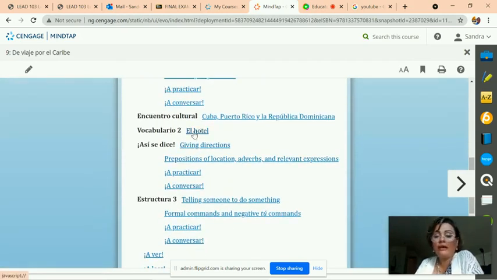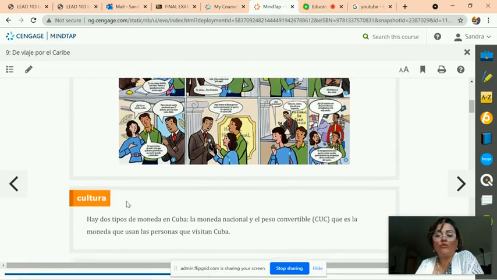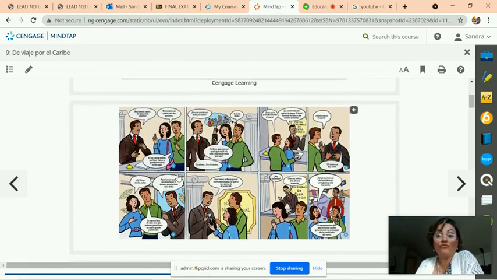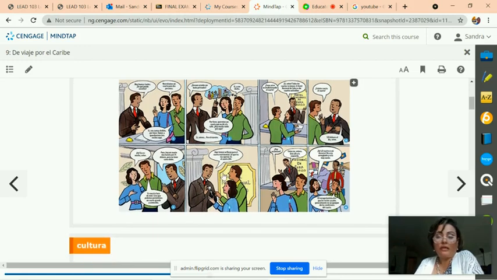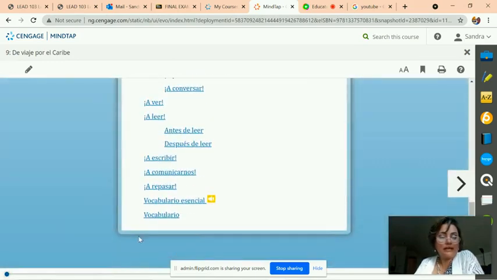But then in the hotel, you're going to learn the words for el cuarto. Cuarto, it's the room. You're going to learn more words. You're going to learn how to actually reserve a room. Reservaciones de un cuarto and el hotel. And a lot more words, right? You always have your vocabulario esencial at the end of the unit or chapter.